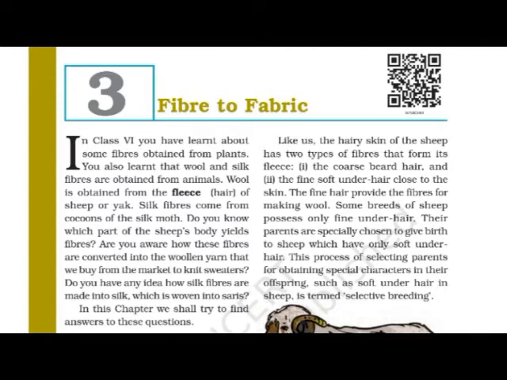I think we have seen how the silkworm is used to obtain the silk fiber, that we have discussed in the previous standards. Do you know which part of the sheep body yields fiber?